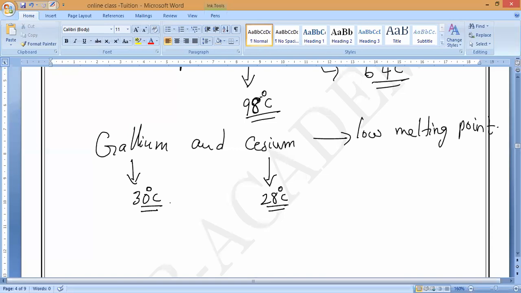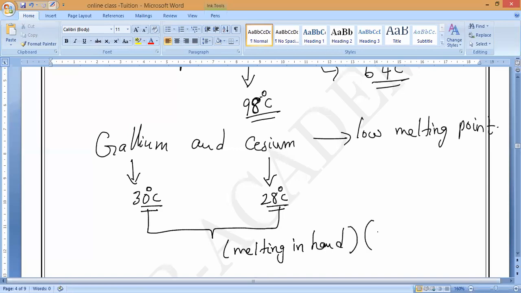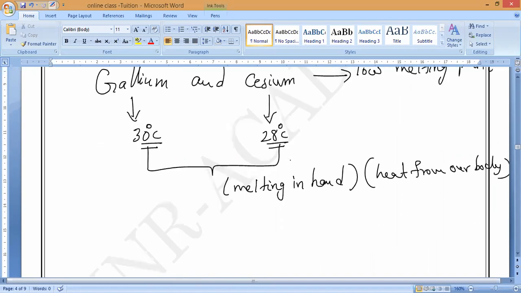They will melt in the hand itself, because they will take the heat from our body, as our body temperature is already more than that. That is enough to melt them into liquid state. Understand, guys? Please respond to me. Gallium and cesium. Note it down.